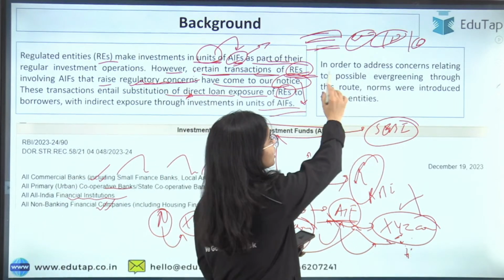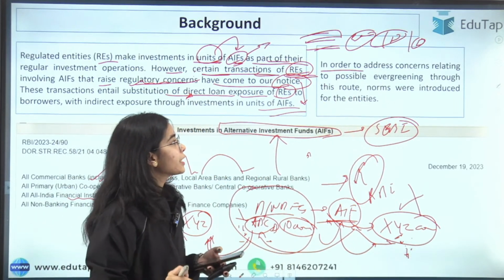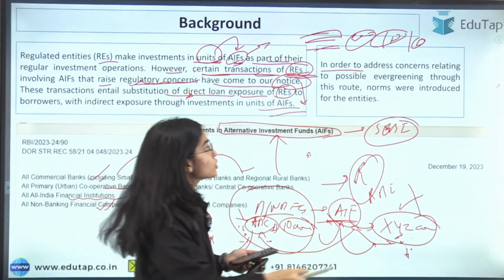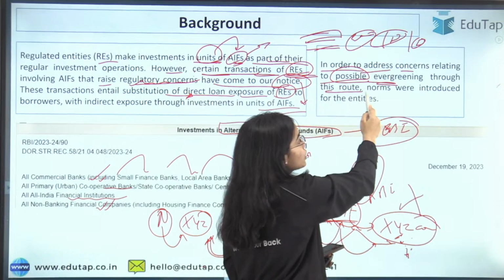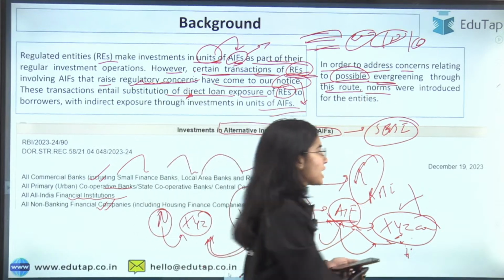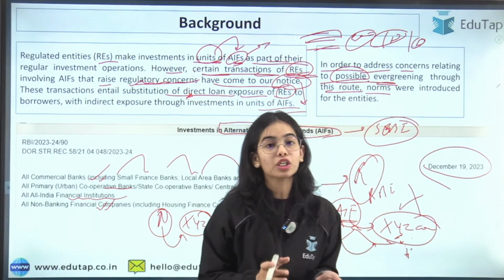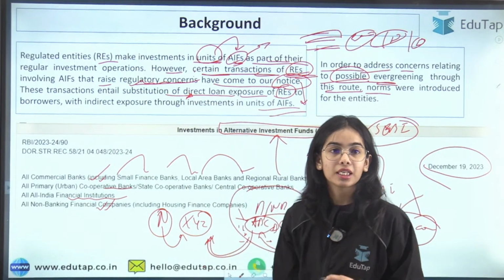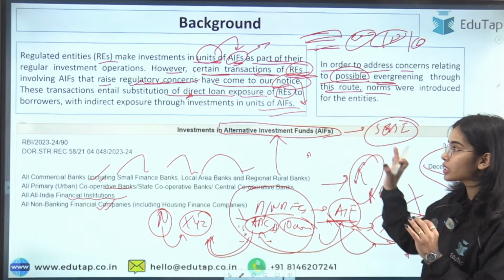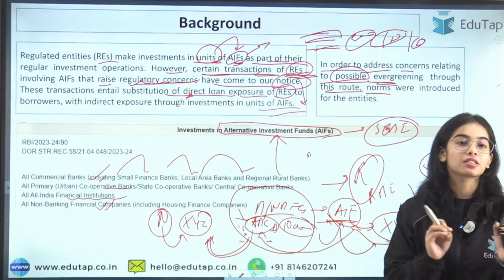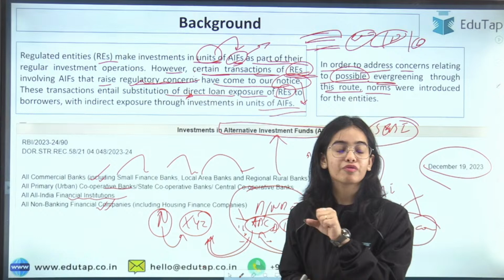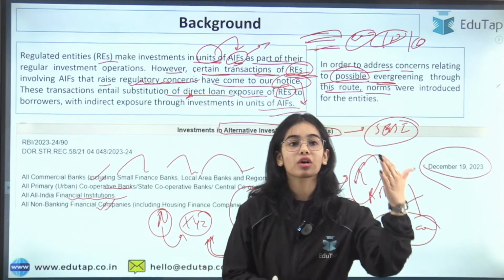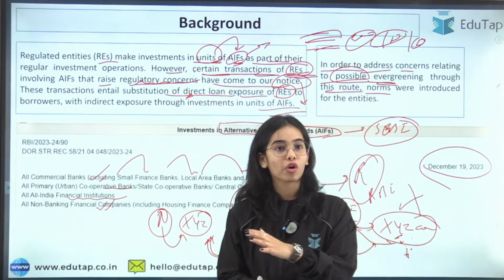So in order to address the concerns relating to possible evergreening through this route, norms were introduced for the entities in December 2023. This was the concern identified by the Reserve Bank of India, that through an indirect way, through the alternative investment funds, the banks or the NBFCs are doing the evergreening of loans.